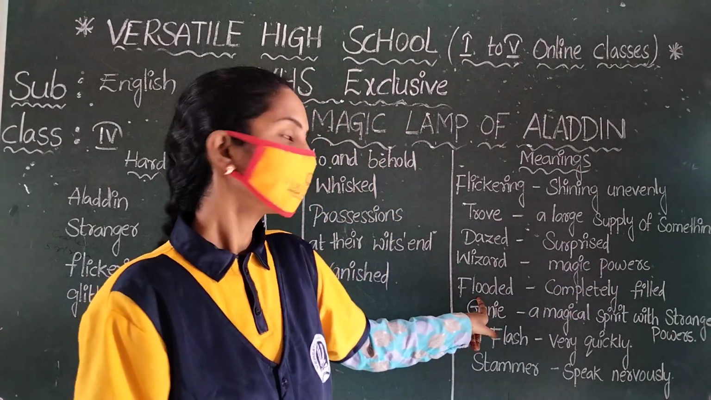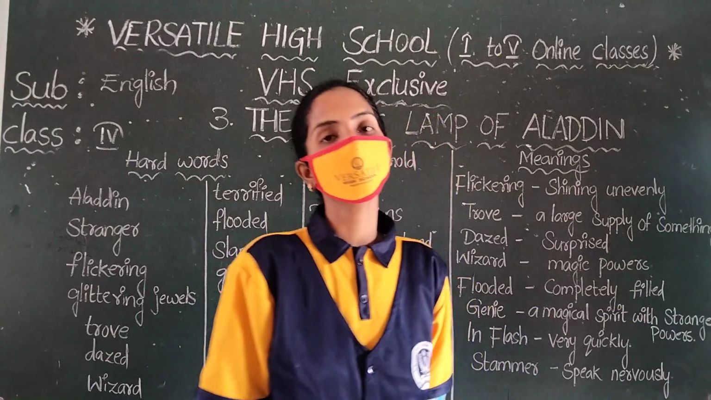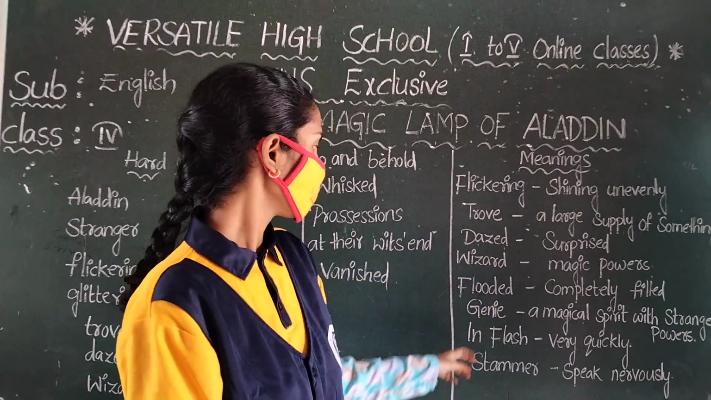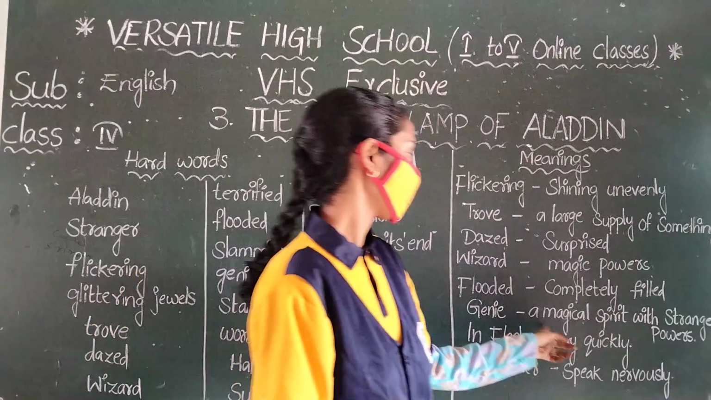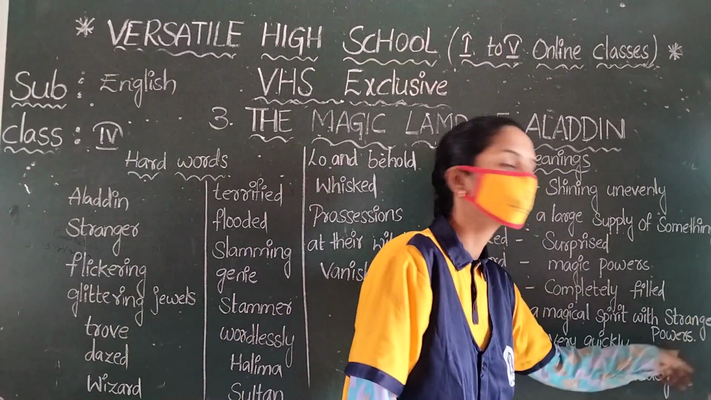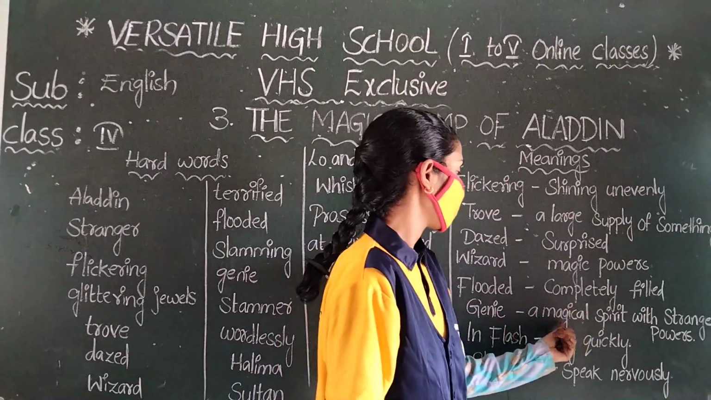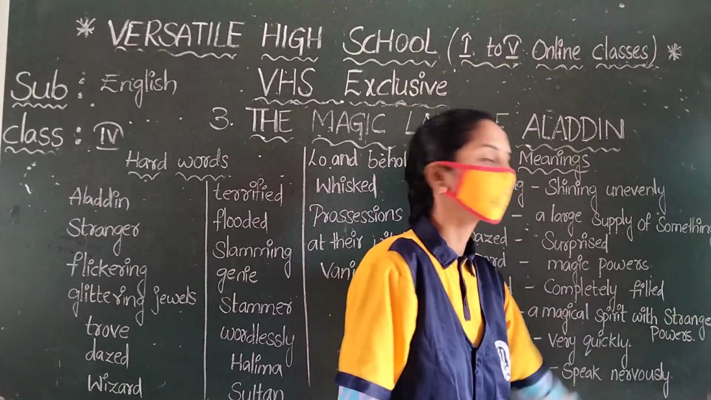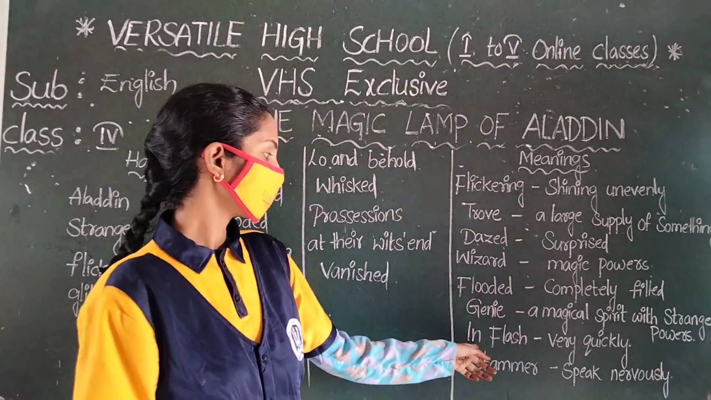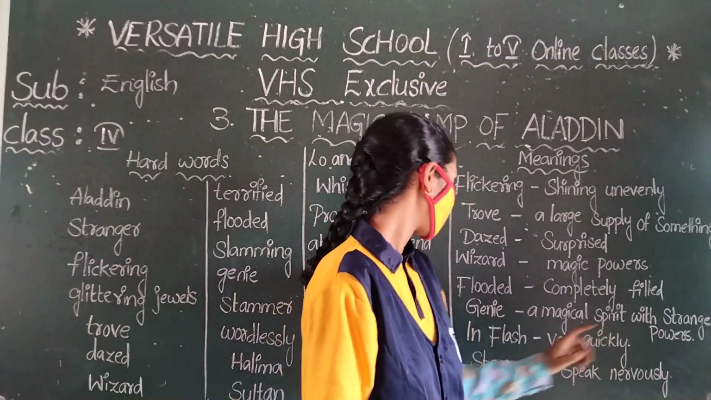Next one, flooded. What is that? Flooded means completely filled. Completely filled. Next, genie. Genie, a magical spirit with strange powers. What is the meaning of genie? A magical spirit. A magical spirit with strange powers. Next, in a flash. What is that? In a flash, very quickly.